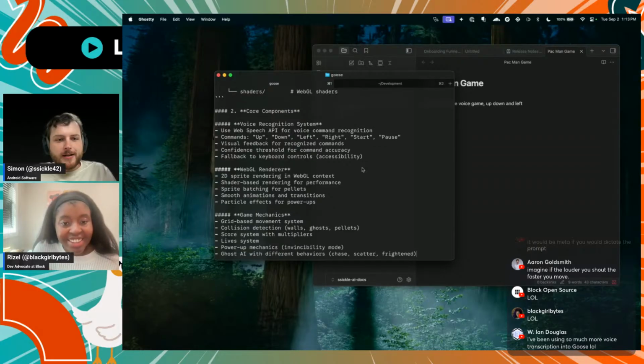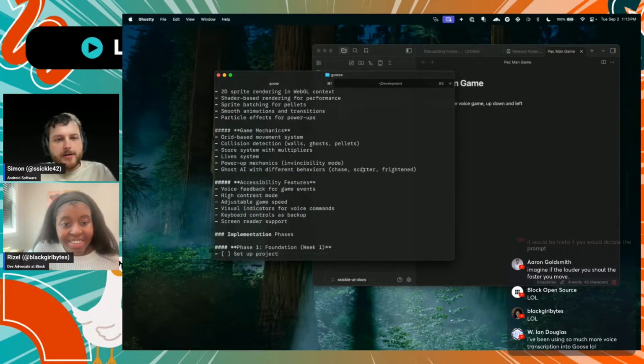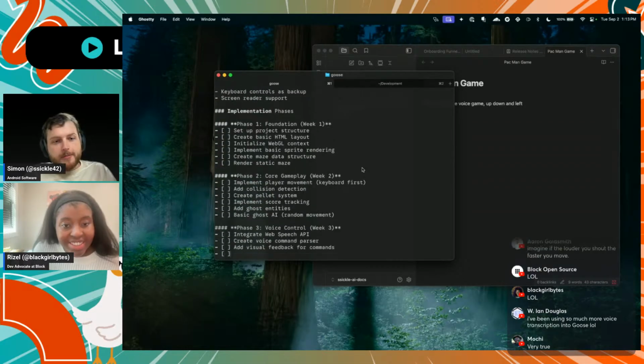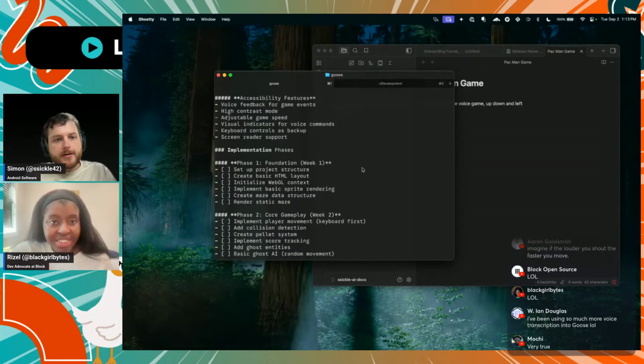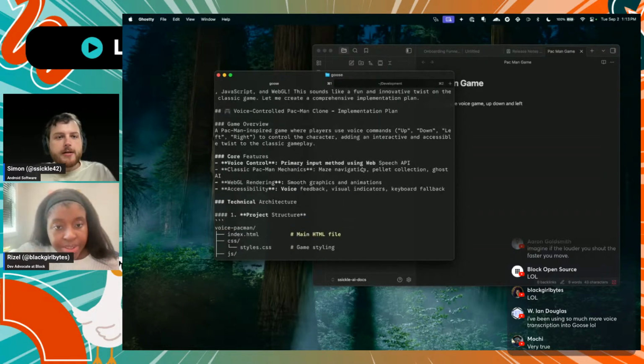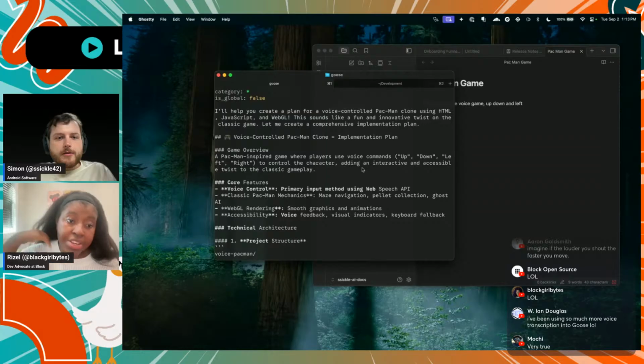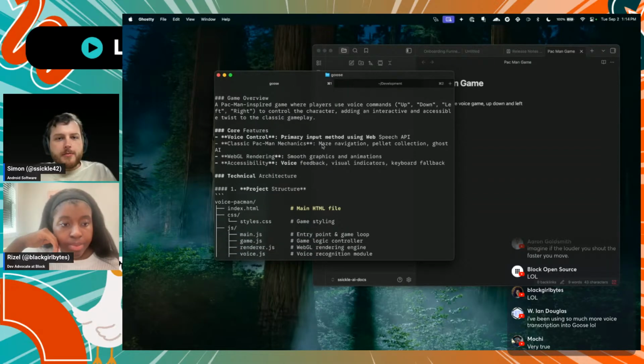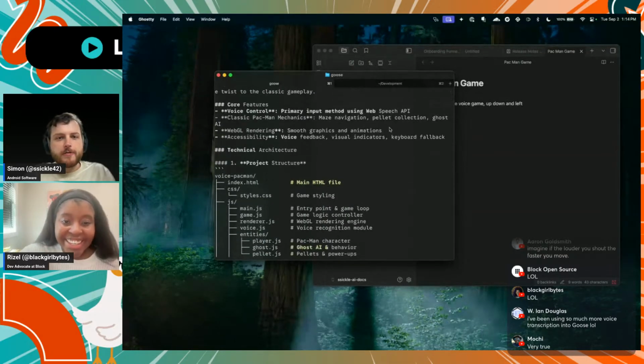So now Opus is going through here and generating a plan much faster than I would. So we're going to have to scroll back up here and see what all it's generating. Nice. And I think that's true. You're kind of having Goose pseudocode before, and you can tell it to stop beforehand. Yeah. So I only told it up and down, but it said you're probably going to want to go left and right too. So it figured that out for me. It figured out the Web Speech API, so it's not going to try to use expensive OpenAI Whisper. So kudos to Goose for saving me some money.